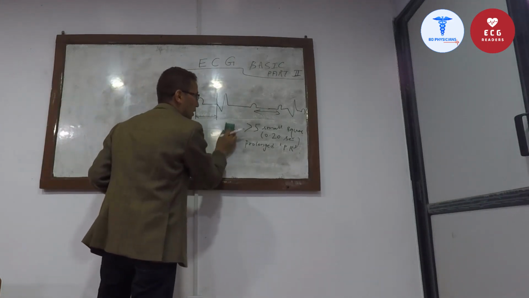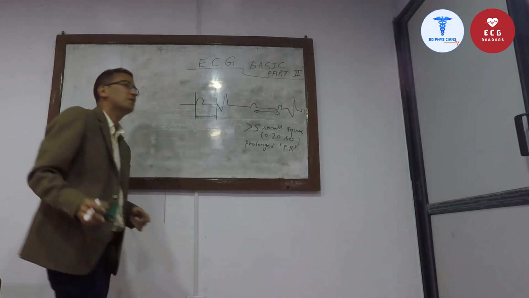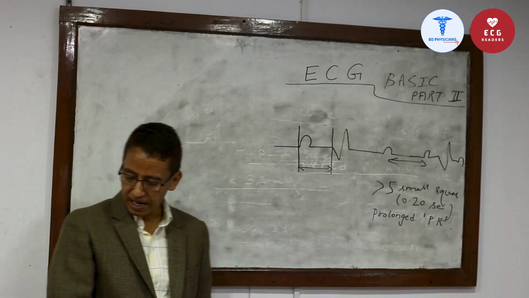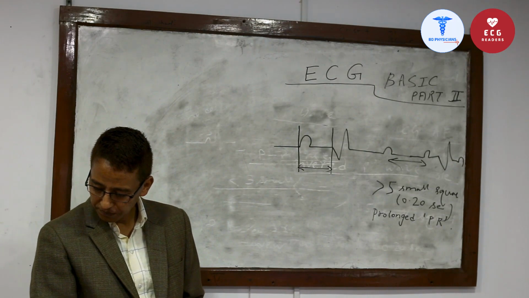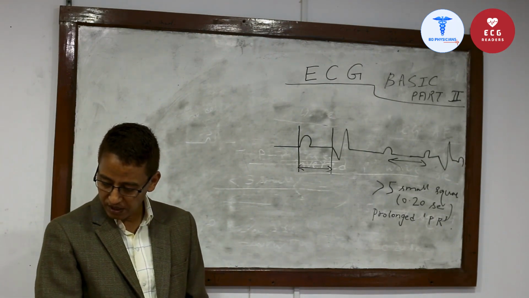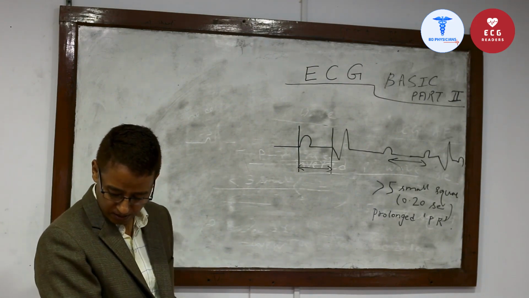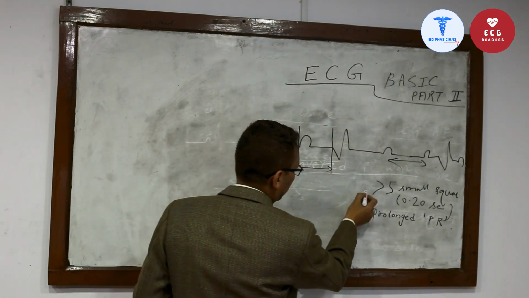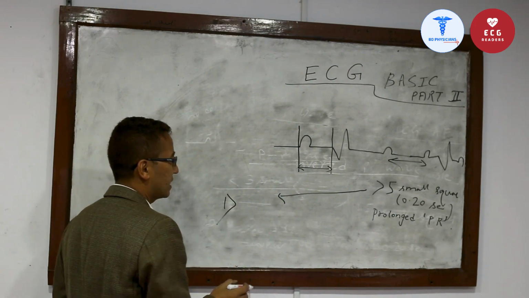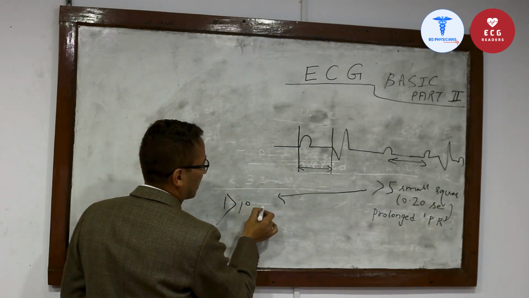Now we'll talk about prolonged PR interval. Causes of prolonged PR interval: first degree heart block, also called first degree AV block.